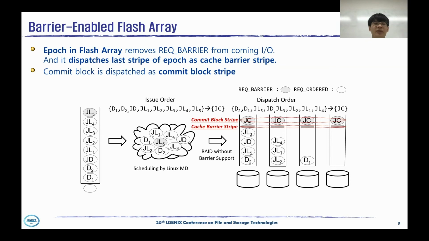And we introduce commit block stripe to ensure file system consistency. It is all barrier flag and becomes valid only if all commit blocks in the stripe become durable. Otherwise, it is invalid. Here is the evaluation section.